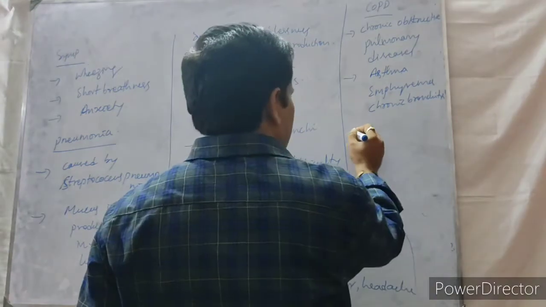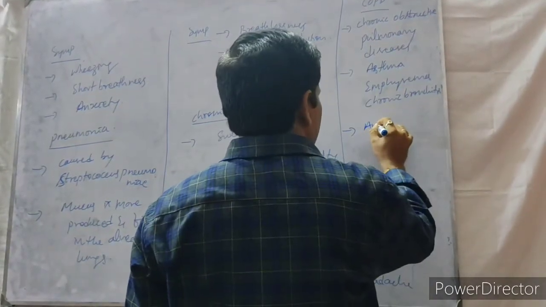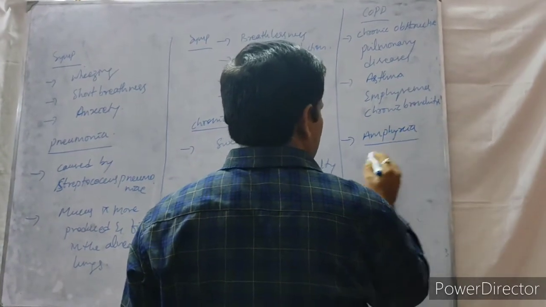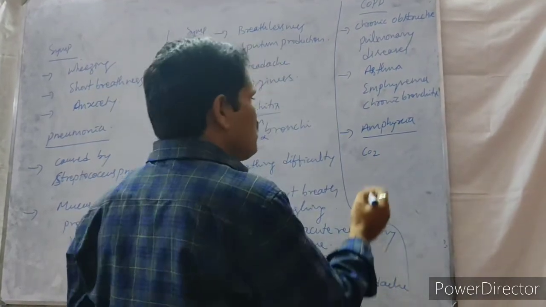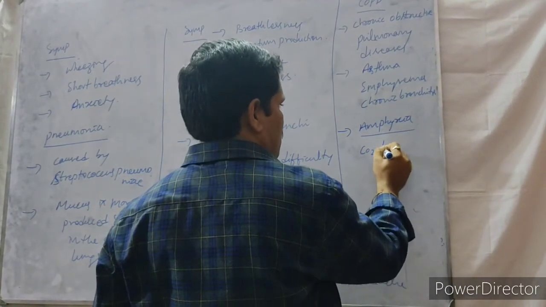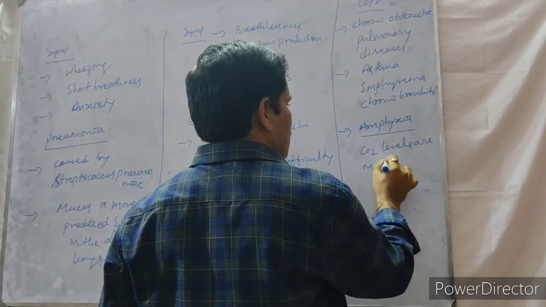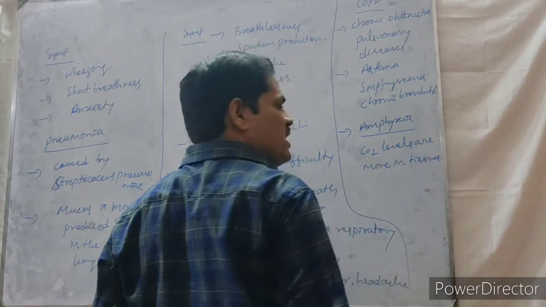The next one. After that, what is the meaning of asphyxia? Asphyxia means carbon dioxide levels are more in the tissues. It leads to breathing difficulty.